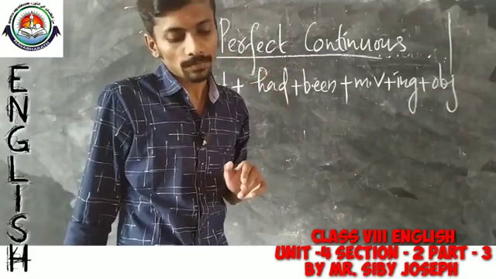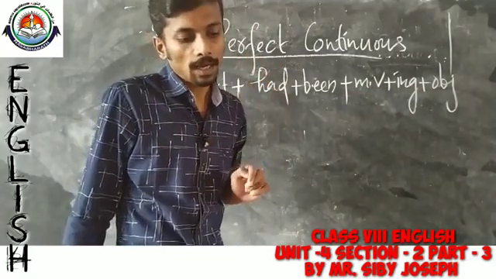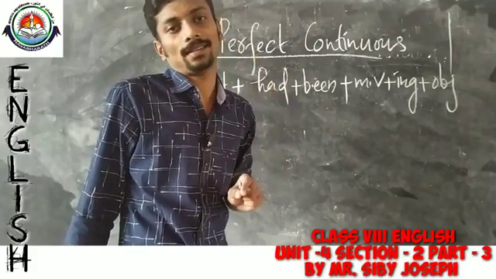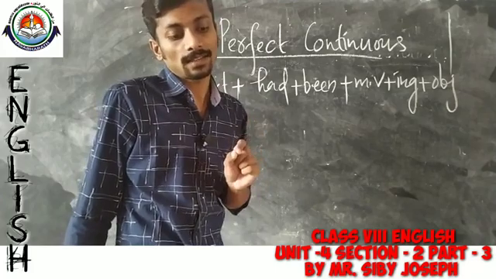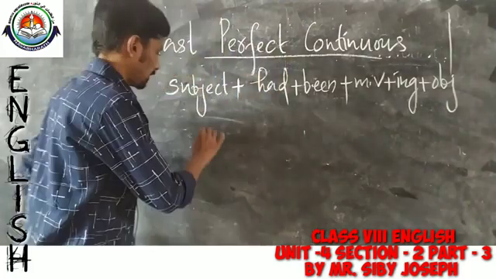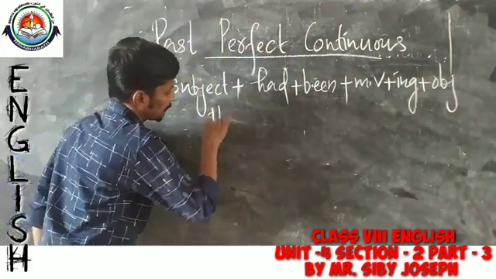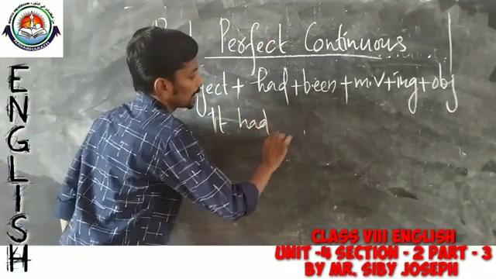Now, let us come back to the chapter. Take page number 95. Look at the first example given there. It had been raining.